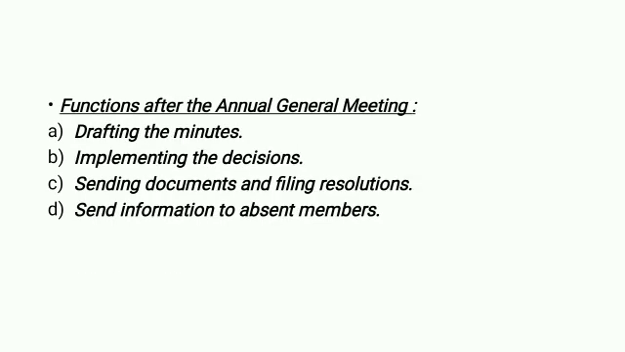The last one, we can see what are the functions to be done by the secretary after the annual general meeting, right? So number 1 point, drafting the minutes, right? The secretary has to draft the minutes of the meeting and give the same to the chairman for approval. Then number 2 point, implementing decisions, right? The secretary instructs the concerned officer for implementing the decisions taken at the meeting. Then sending documents and filing resolutions, that means the secretary has to send dividend warrants to the members and file the annual report with the registrar, right?